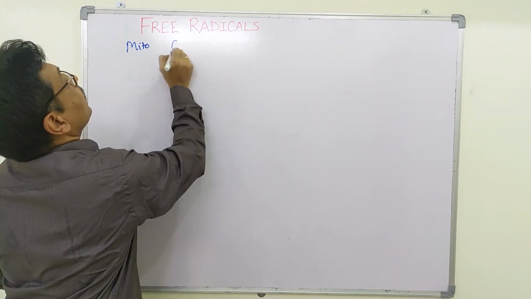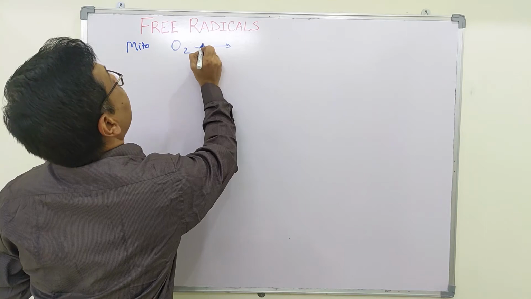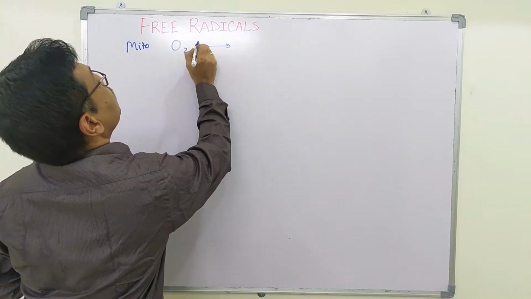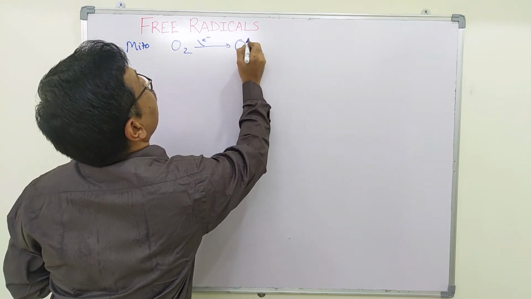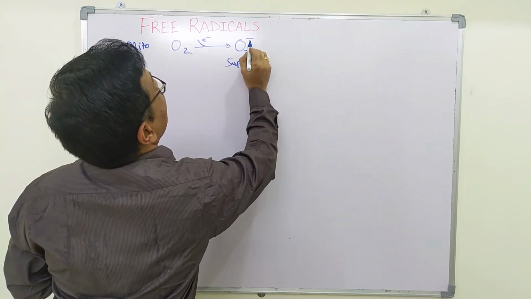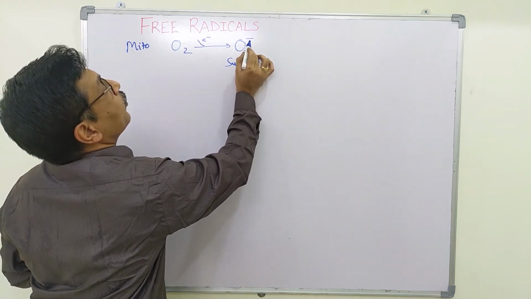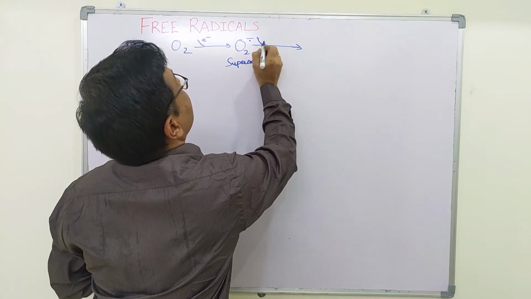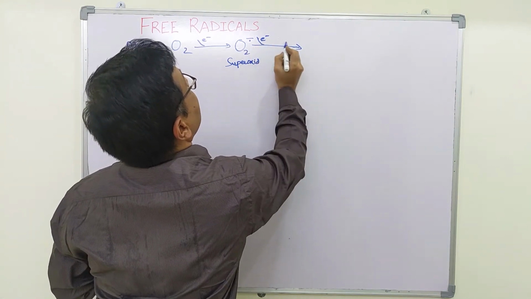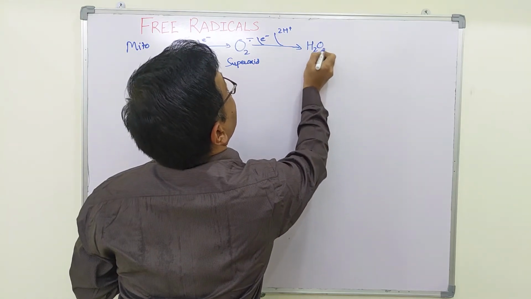In mitochondria, molecular oxygen at the fourth complex of the electron transport chain accepts one electron, thereby being converted into a superoxide radical. In the case of free radicals, we represent them by a dot at the superscript. This superoxide radical accepts an electron and two hydrogen atoms to form H2O2, hydrogen peroxide.